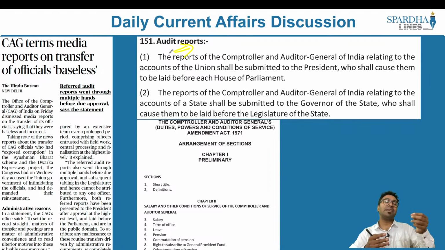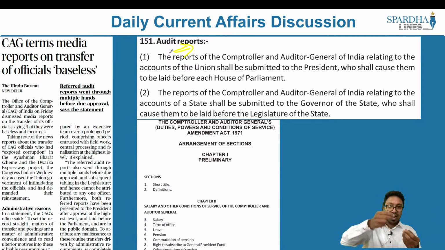Is there extravagant spending? Someone has to audit the accounts of a particular ministry as well as a department. So who will do it in India? It happens to be the Comptroller and Auditor General who will audit the report of that particular program or the policy or any initiatives taken by the respective departments. So the report that is ultimately taken up and placed before the President is the audit report, and that is what is discussed under Article 151 of the Indian Constitution.